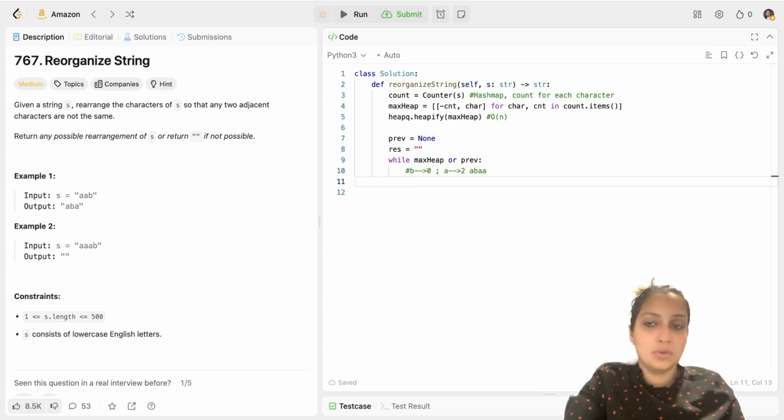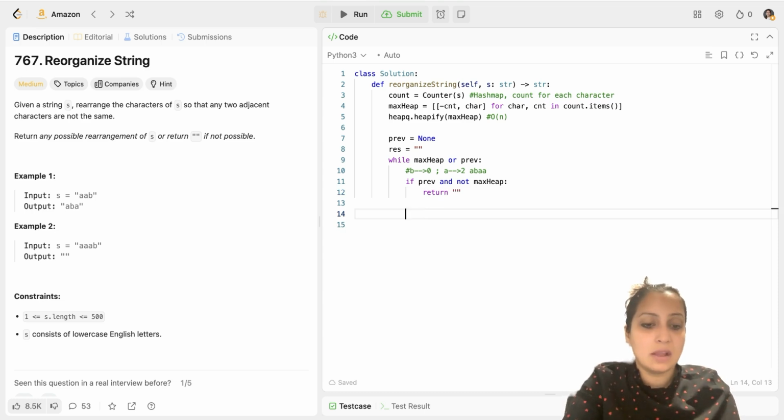So that's what I'm going to do here. I will check if my previous is not null and my max heap is empty. If that happens, that means there is no rearrangement possible where two adjacent characters would not be the same, so I'll return empty here. So I've handled this default situation.